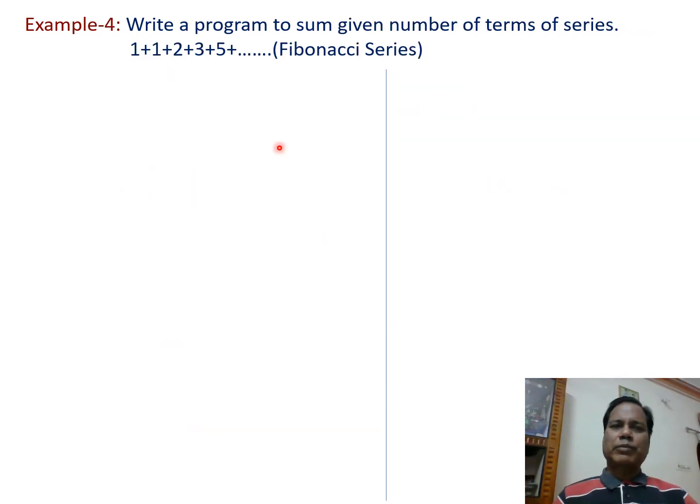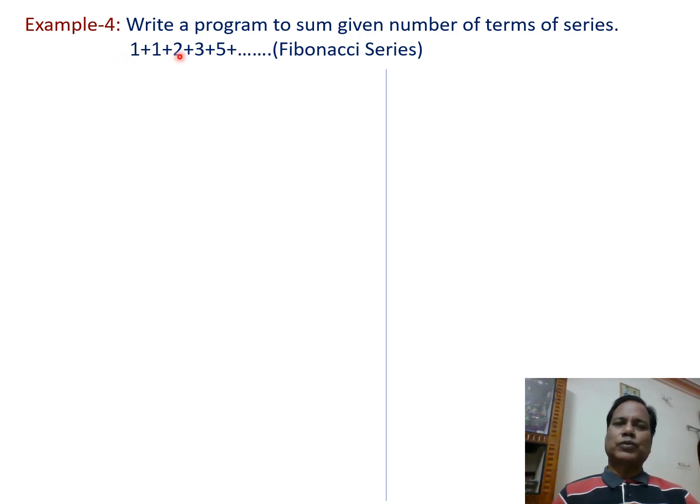In example number 4, we have to write a program to sum given number of terms of series 1 plus 1 plus 2 plus 3 plus 5 plus. This is called Fibonacci series. And if we see this series carefully, we find that a term is sum of previous two terms.